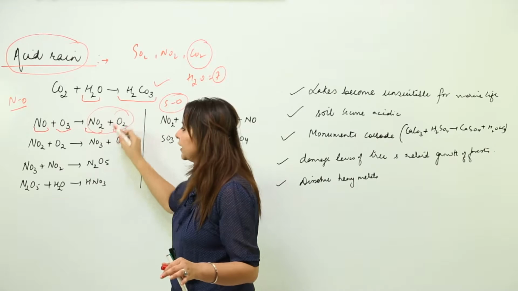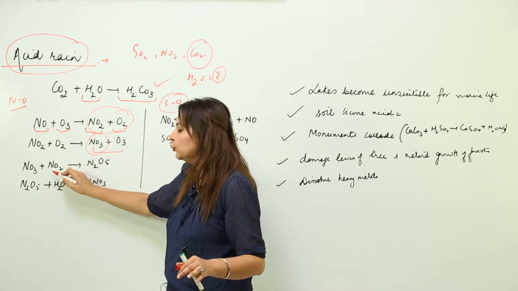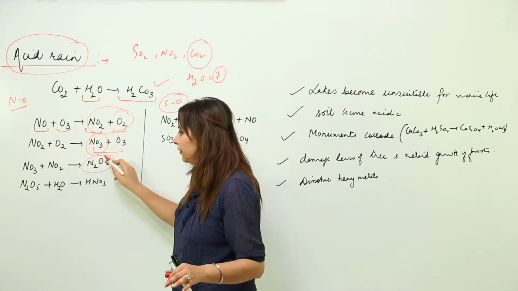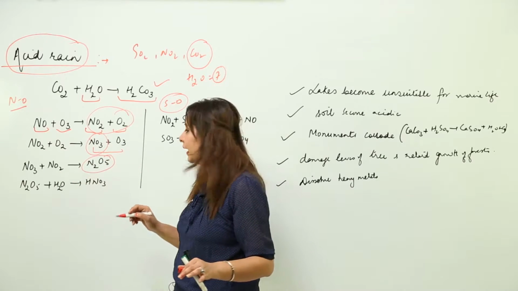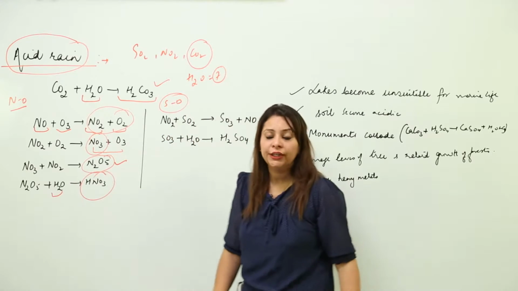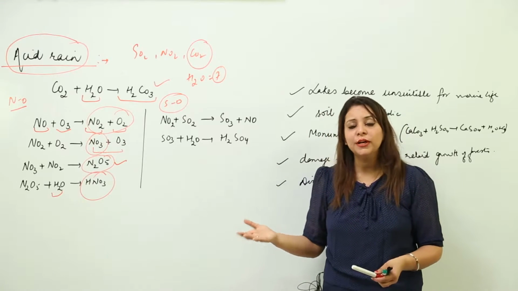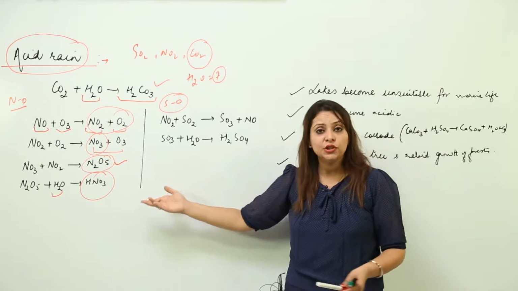They further react to form NO3 and O3. This NO3 further reacts with more NO2, forming N2O5, dinitrogen pentoxide. This combines with rainwater, leading to the formation of HNO3. So our rainwater no longer remains H2O, it becomes acidic, it becomes HNO3.